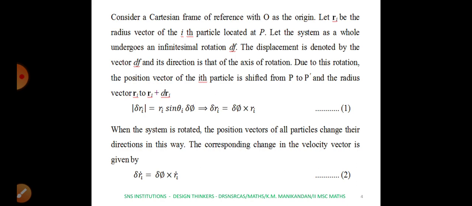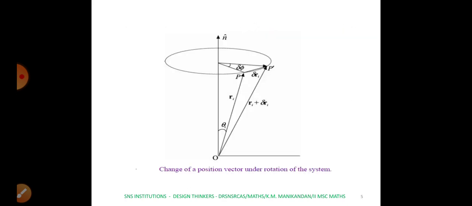Now for this we consider the particle moving along the circle, that is the origin. Now consider the diagram here. Let O be the fixed frame of reference and P is the position of a particle on the circle, and P dash is the new position due to its rotation.